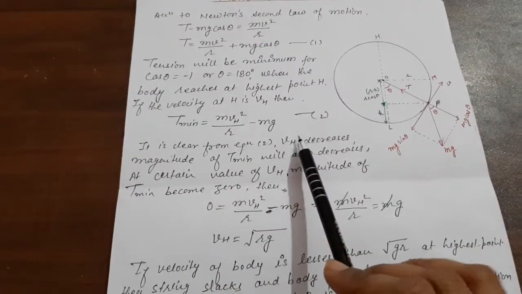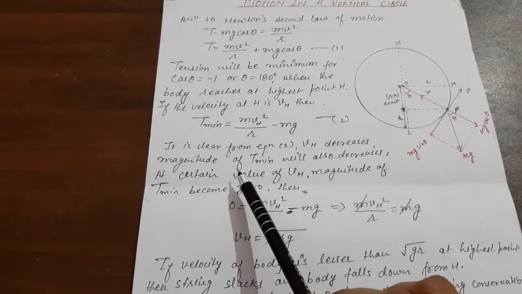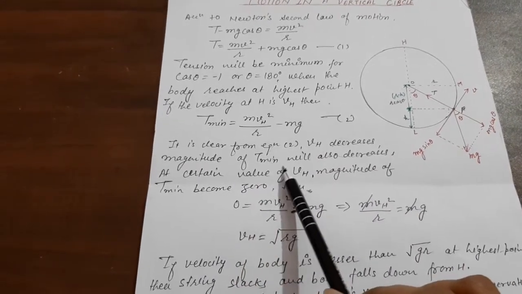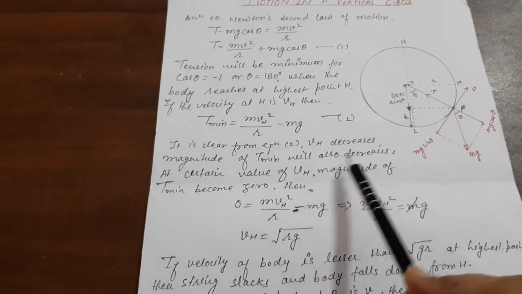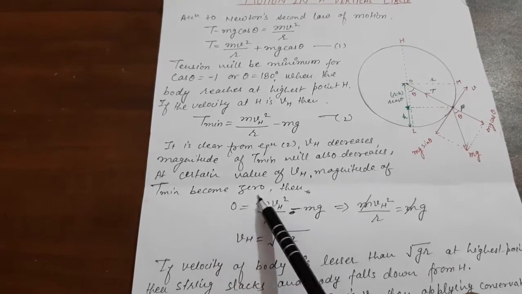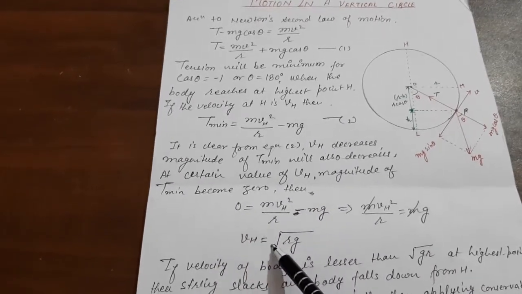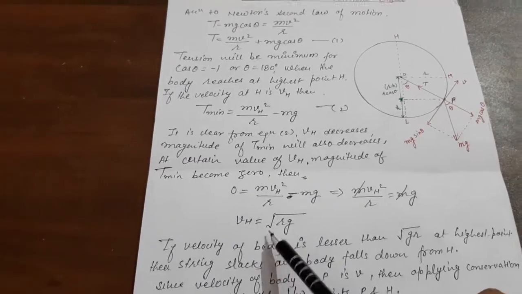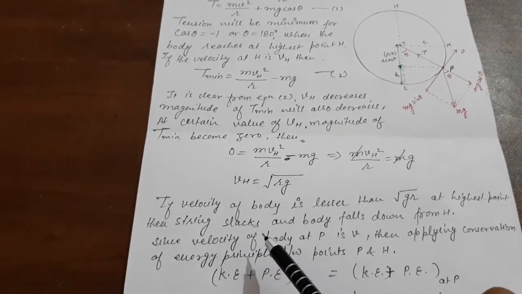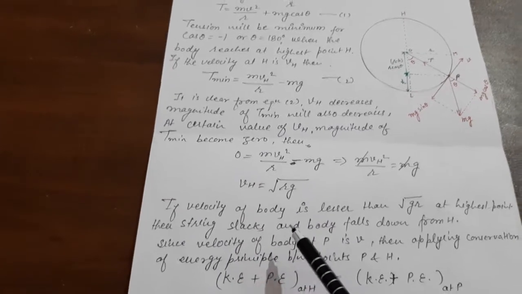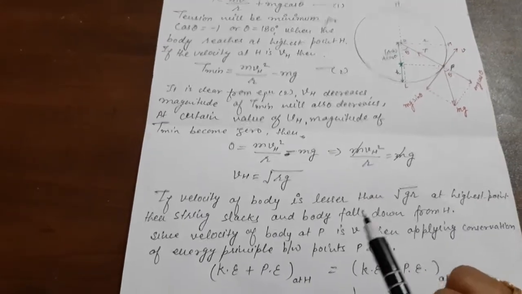Children, it is clear from equation 2 that when vh decreases in magnitude, the magnitude of T minimum, the tension, will also decrease, and at a certain value of vh, the magnitude of T minimum becomes 0. So if T minimum is 0, the magnitude of vh will be root rg. This is the velocity at which tension becomes 0, and the string slackens and the body falls down from H.